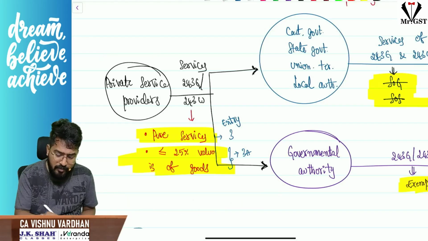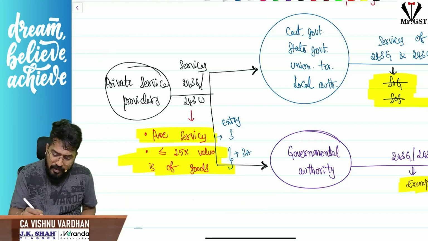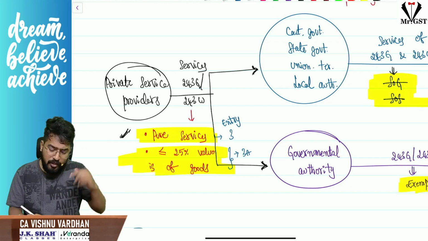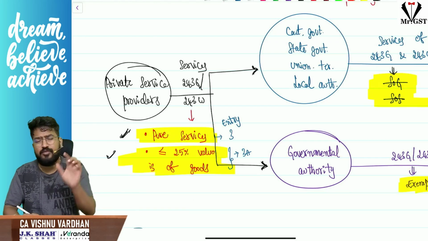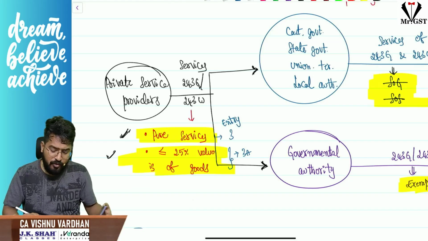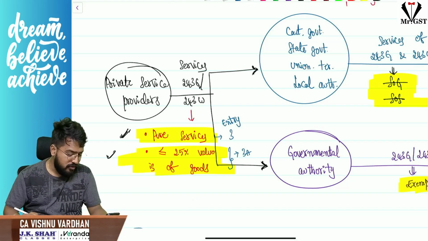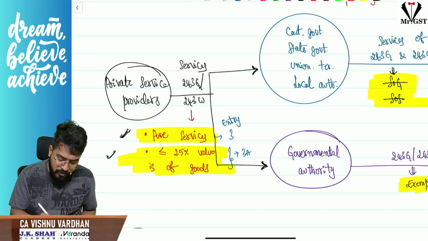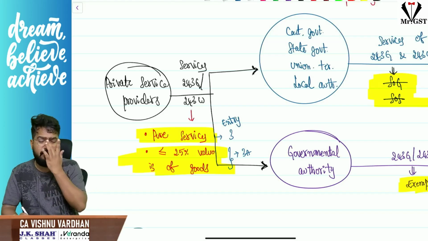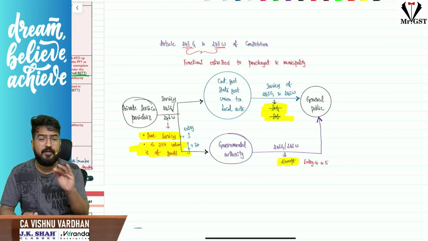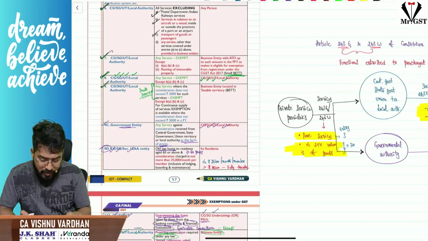Here, there can be a possibility where they will be providing purely services, 100% supply of services. That is also exempt. No, sir, 25% worth of goods is also involved. That is also exempt. That means the composite supply of 75% service and 25% goods is also exempt under GST. So 100% service is exempt and the 75-25 mix is also exempt. So you should be careful with this limit. Important, please remember. This is with respect to 243W and 243G fully. Okay, next.